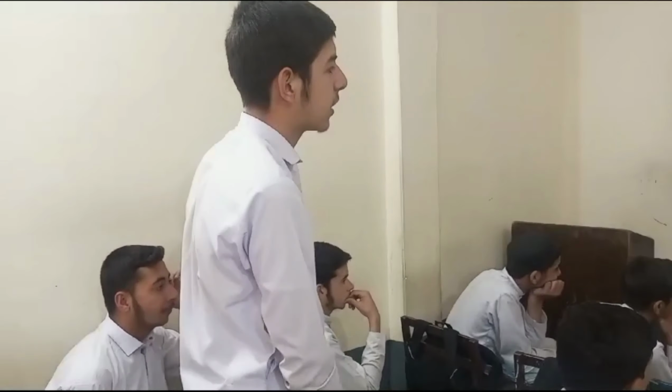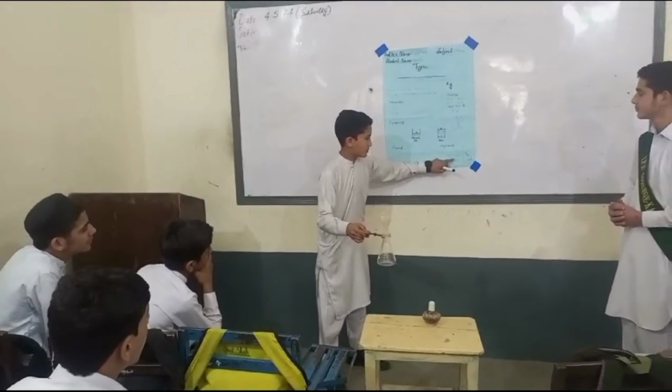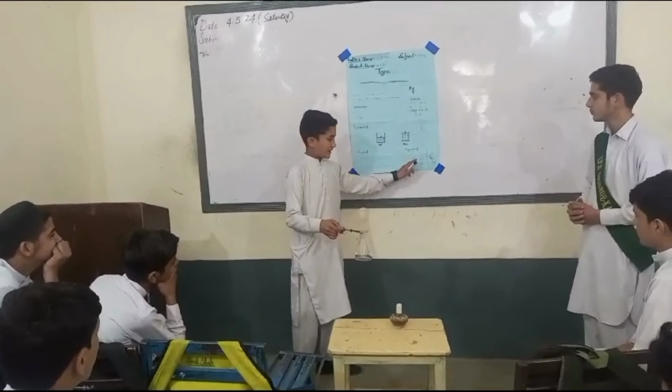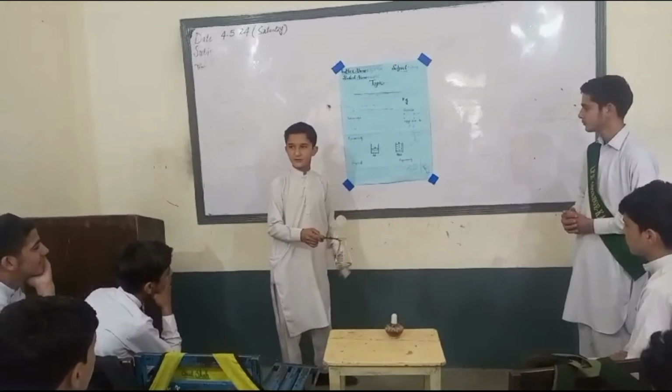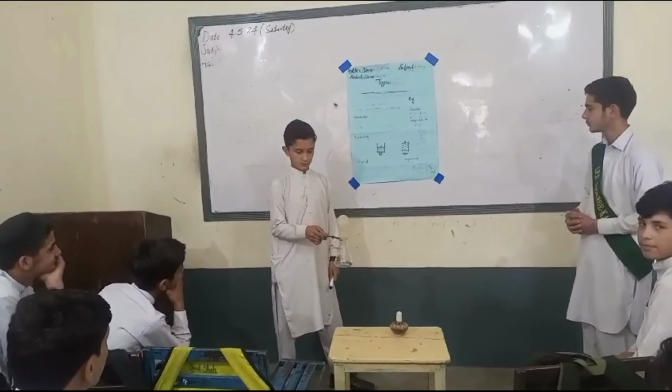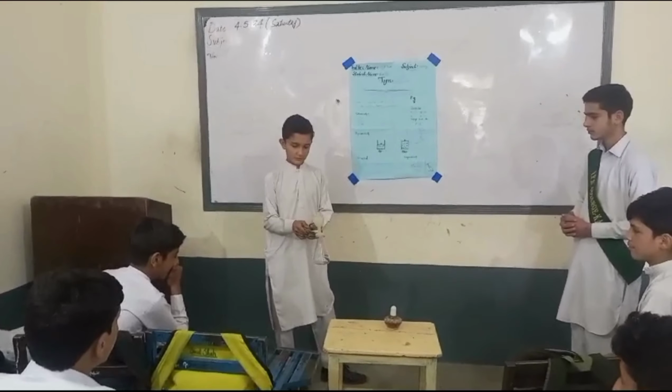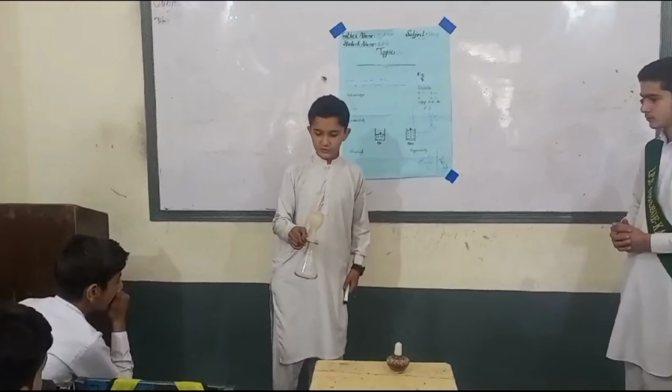Another? What does the diagram of Charles law describe to us? It describes to us that the upper part is the volume and the lower is the temperature. When the temperature increases, the volume also increases. And when the temperature decreases, the volume also decreases. It is losing its volume.